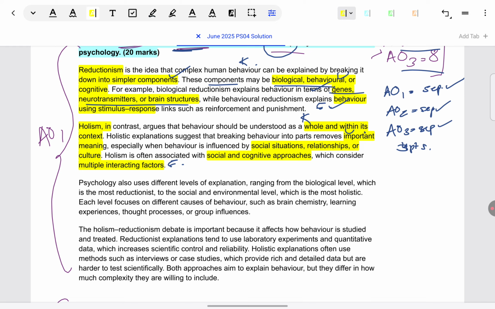Okay, now after giving the reductionism and holism explanation, this is where students go at a loss. Then what are we supposed to write on? So now see the key part. If this is your confusion area, what else can you cover in terms of levels of explanation?